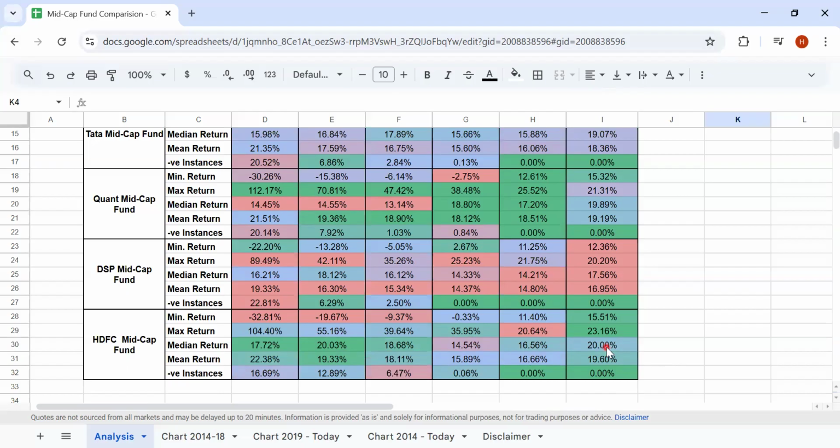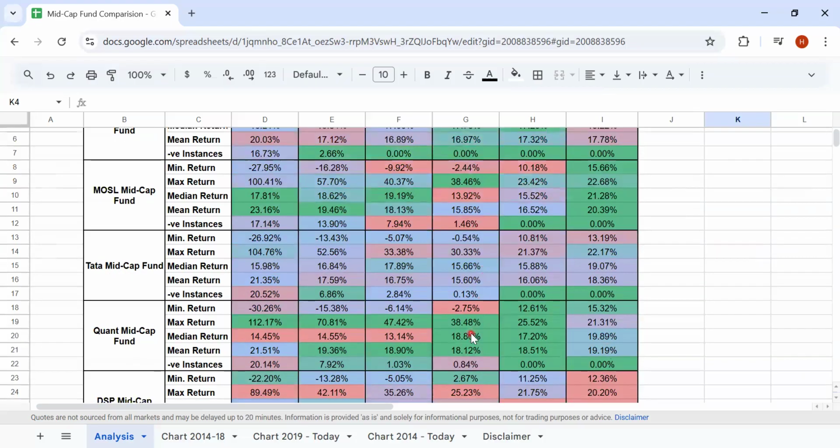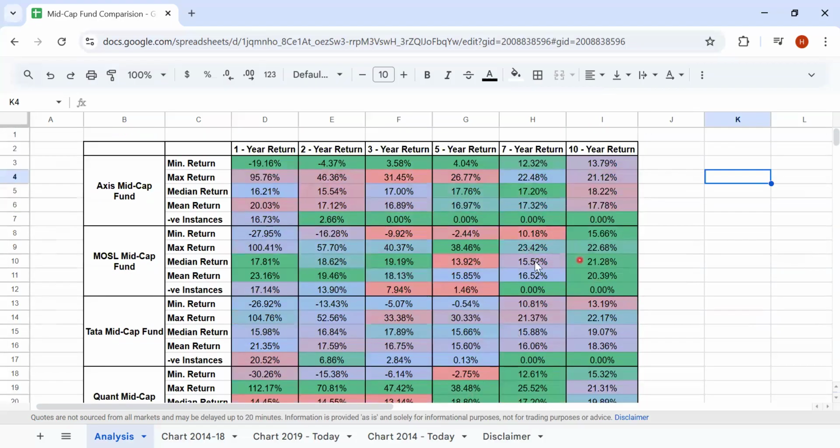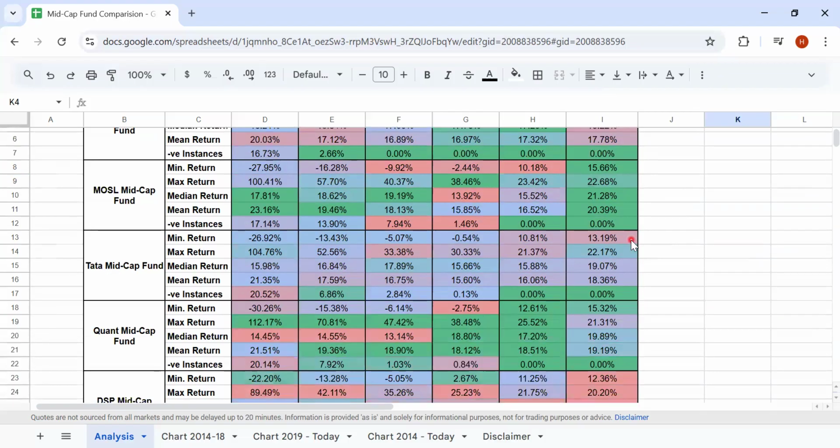But these are some comparisons we are making across the different mid cap funds which have done really well. So that's the reason why even the 14.5 and 15% is looking a bit off compared to what the other funds have generated. Say, for example, Motilal Midcap on a 10-year horizon has given a median return of 21 and the minimum return of 15.6.